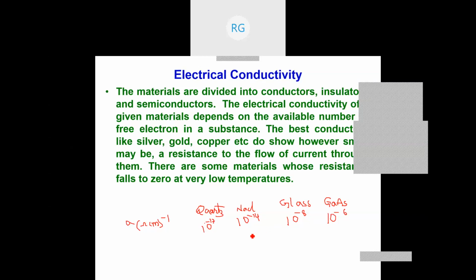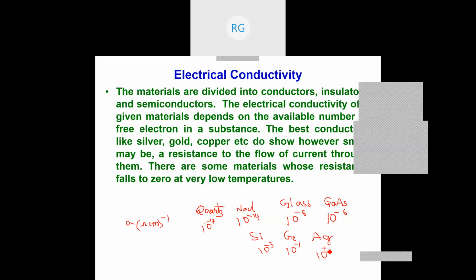Or if I take the generally used semiconductor silicon, its conductivity will be around 10 to the power minus 3. And germanium, which is also a much used semiconductor, may have around 10 to the power minus 1 or so. These are roughly the values I'm giving. And if I take the best conductor, maybe Ag, that is silver, it will have a conductivity of 10 to the power plus 8.